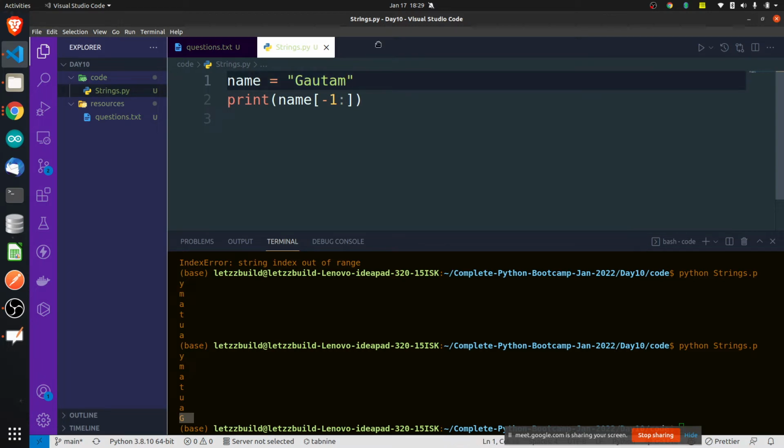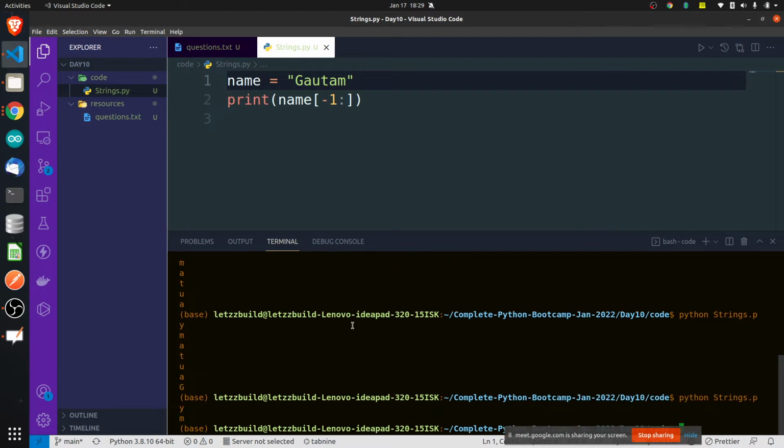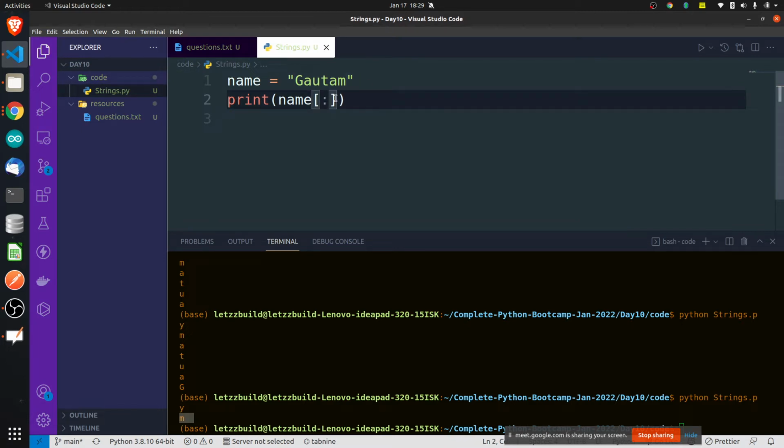So it is going to print only M here, because it starts from -1, and if you don't give anything at the end, it runs till the end. If you don't give anything at the start, it starts from the starting letter. If you don't give anything at the end, it ends at whatever the end of the string is. So that will not work.